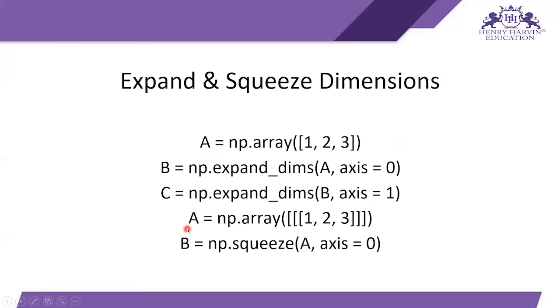Then if I have the variable a is equal to np dot array, and in the array I have elements 1 2 3, but here as you can see I have dimension 3. This list means it is in 1D. If I make another square brackets, then it means it is in 2D, and if I make square brackets 3 times, that means it is in 3 dimensions. And if I want to reduce those dimensions, then I can just type b is equal to np dot squeeze, name of variable, axis is equal to 0. Then b has the same number of elements, but the dimension is lesser than a, which is equal to 2.